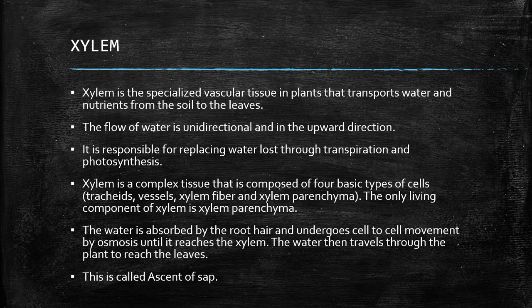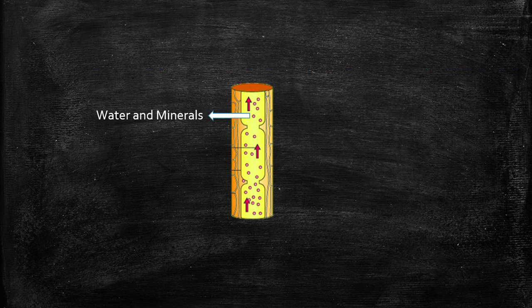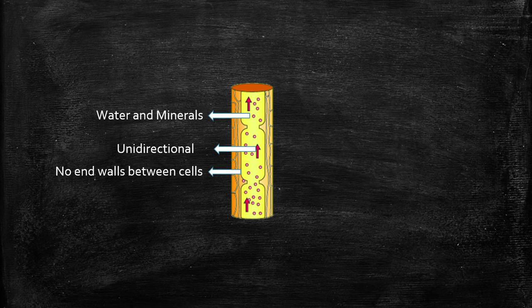The water is absorbed by root hair and undergoes cell-to-cell movement by osmosis until it reaches the xylem. The water then travels through the plant to reach the leaves. This is called ascent of sap. Xylem transports water and minerals. Xylem is unidirectional. Xylem has no end walls between cells. Xylem has thick walls stiff with lignin.